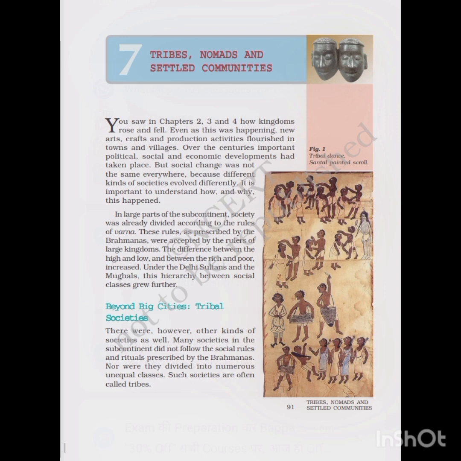Basically, the Brahmins were the strongest caste, which used to frame all the rules or policies which had to be accepted by each and everyone. But there were several castes, or you can say tribes, nomads, or settled communities, which did not follow the social rules and rituals prescribed by the Brahmins.